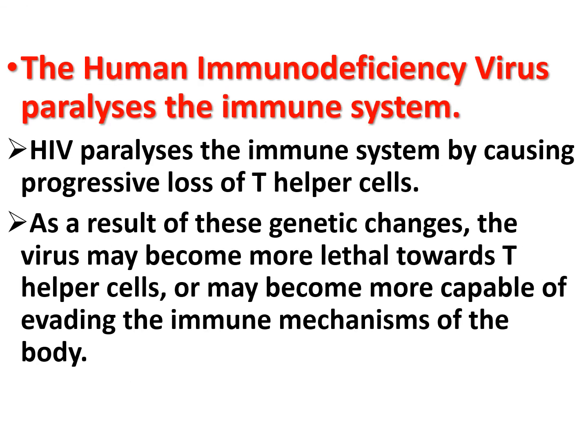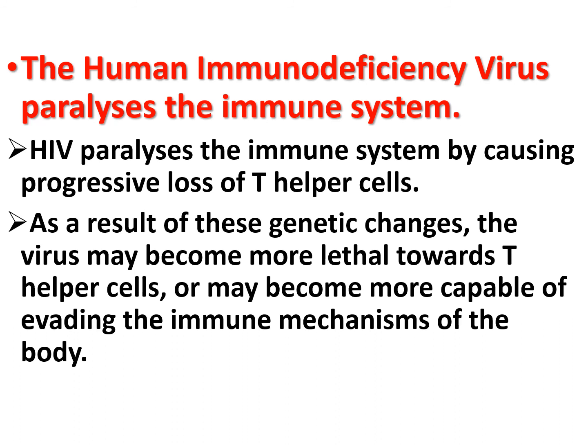The human immunodeficiency virus paralyzes the immune system. HIV, the human immunodeficiency virus, is the virus that causes AIDS, acquired immunodeficiency syndrome, and it paralyzes the immune system by causing progressive loss of T helper cells. HIV is an extremely vicious virus with an amazing degree of plasticity. It undergoes changes in its genetic makeup throughout the course of the infection.